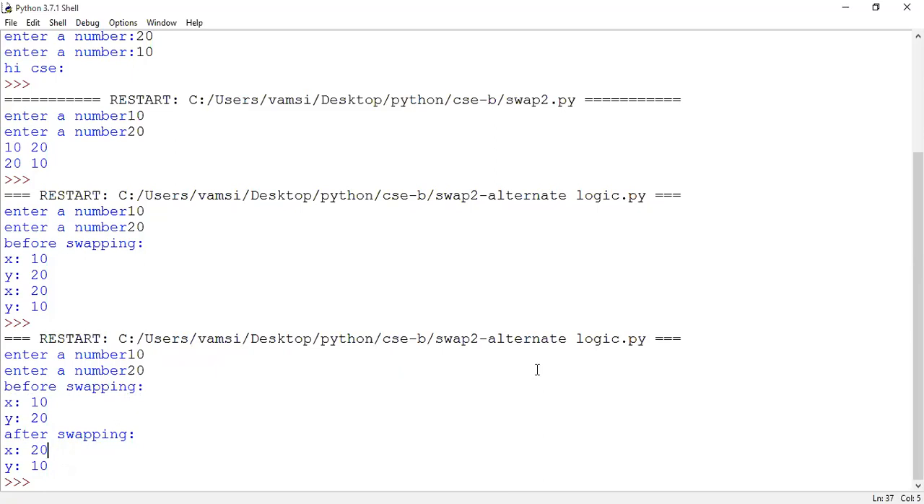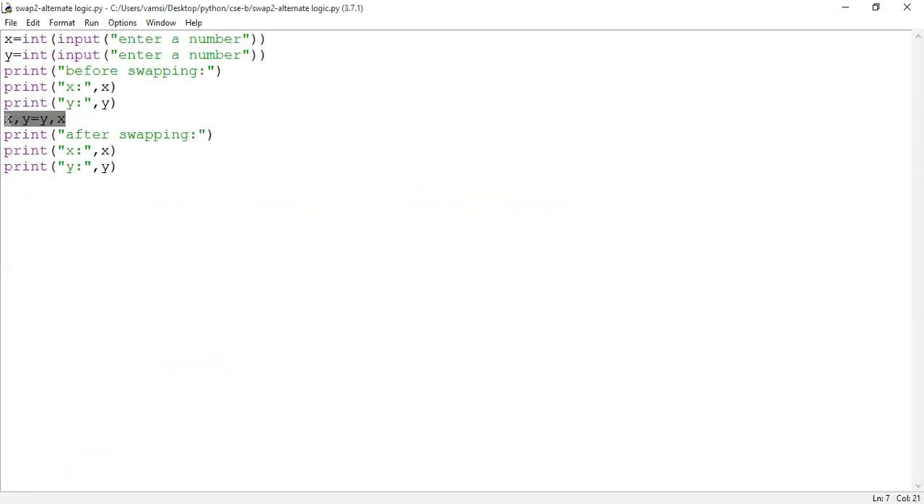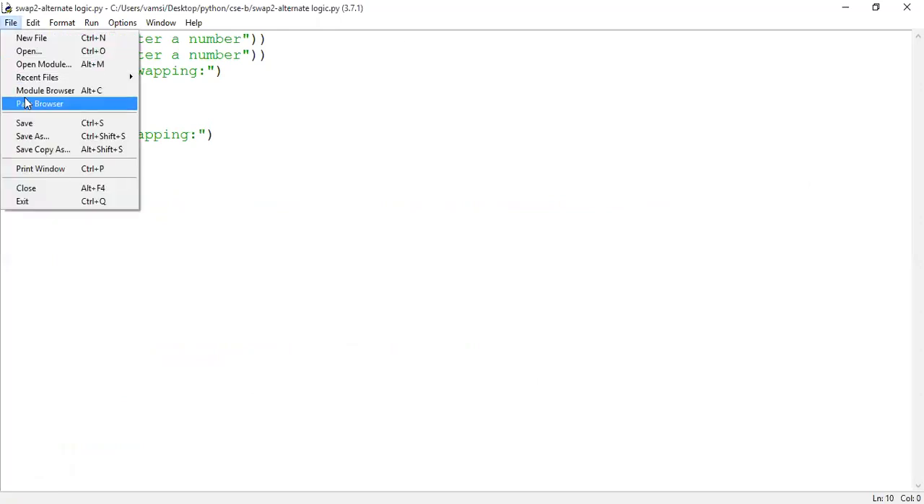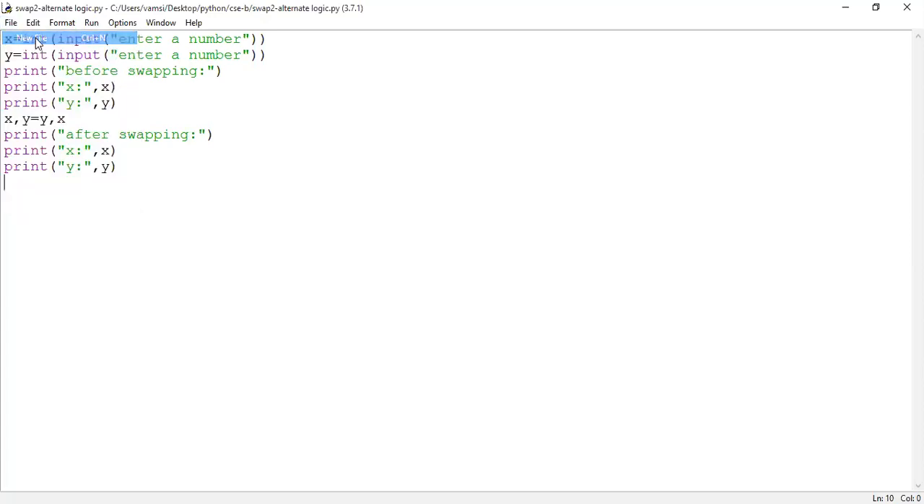So do we have this kind of syntax in the C programming language? No, sir. Please remember, guys. Please try to learn about this particular syntax. Okay. We will see one more example. We will check with three variables, whether it is achievable or not. Okay, so go to new file.